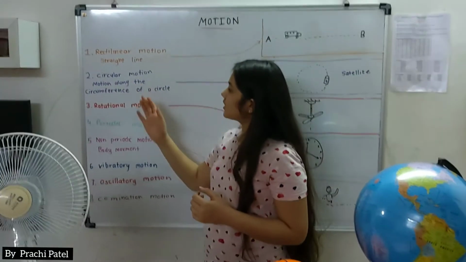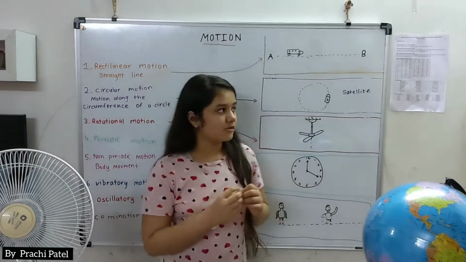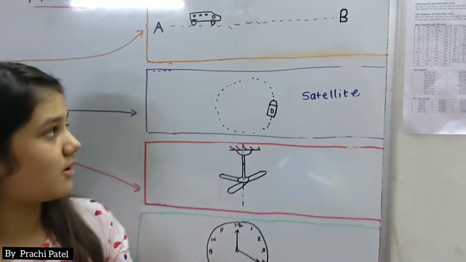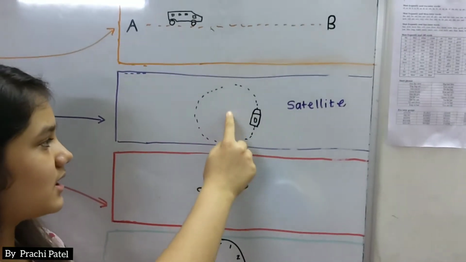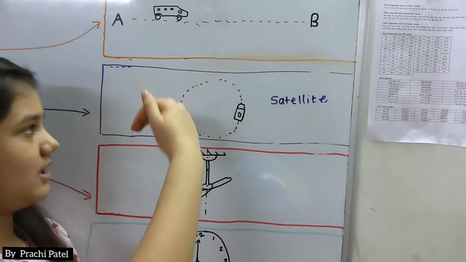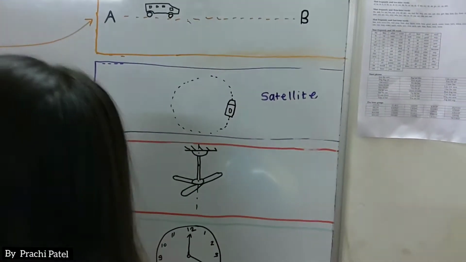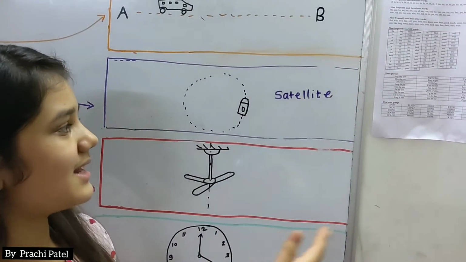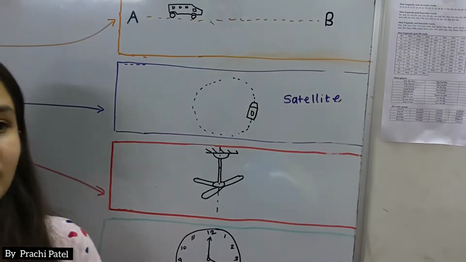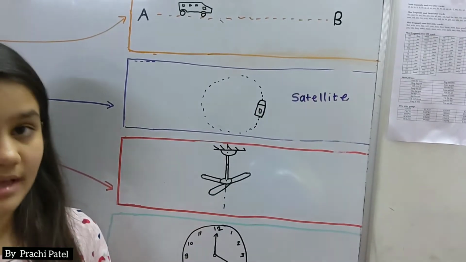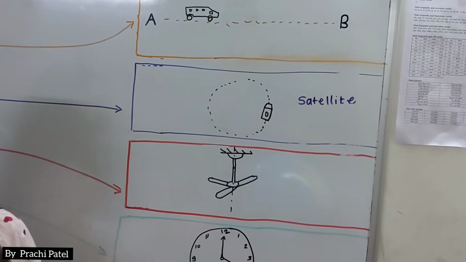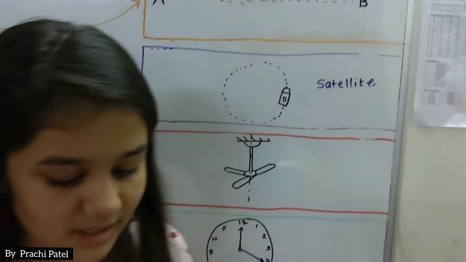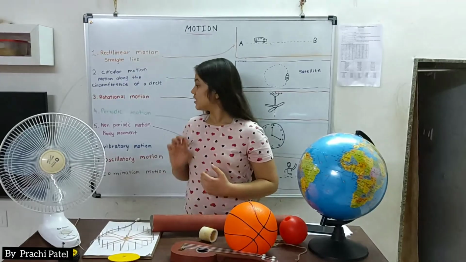Now circular motion. Over here I have a straight line, but now I want to take a turn with my car. So I have a circle over here, and my car took a turn. This is called circular motion. Circular motion is in so many things like a satellite, or have you visited a fair? In a fair there are merry-go-rounds, or a fan. There are options like that. I will show you over here.